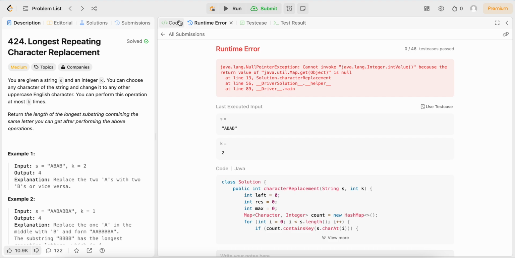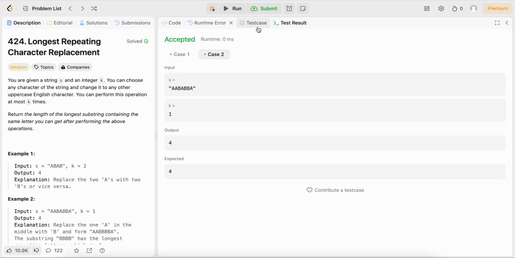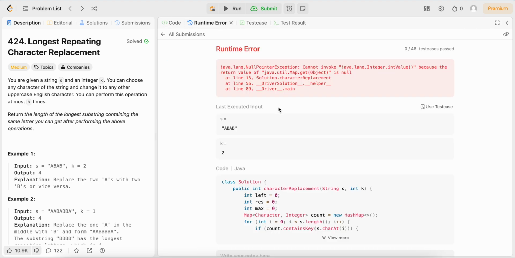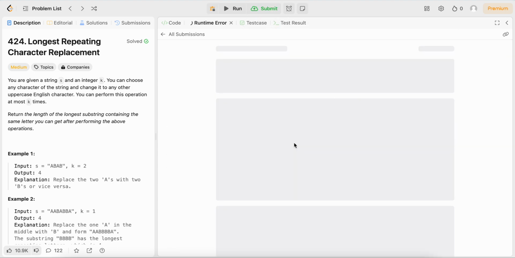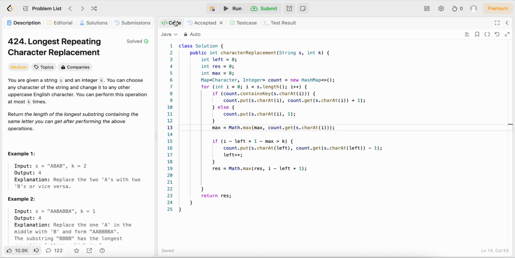Yeah, there we go. It's a pretty marginal difference. I think the other one beats 9% or something. So it's just a really small optimization.